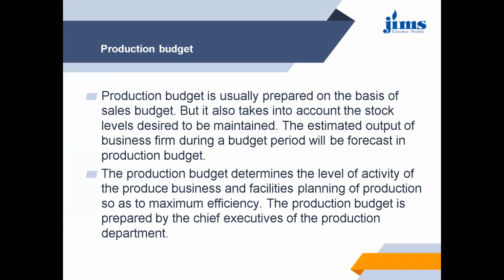Now next is production budget. Production budget is prepared on the basis of the sales budget. It also takes into account the stock levels which is desired to be maintained in the company. So estimated output of business firm during a budget period will be forecast in the production budget. So production budget determines the level of activity that the business produces and facilitates the planning of production so as to maximize the efficiency. So it is prepared by the production manager.